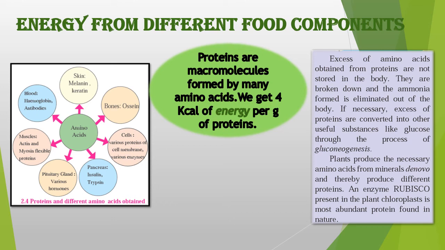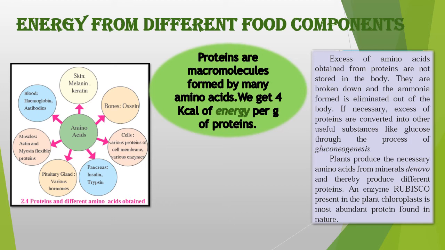They are broken down, and the ammonia formed by this breaking down of amino acids is eliminated or thrown out of the body. Now, if your body needs energy or the proteins, then this excess of amino acids is converted into other useful substances like glucose. And that process is called gluconeogenesis.